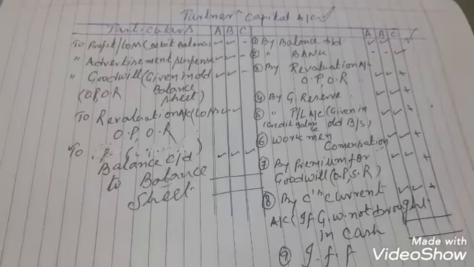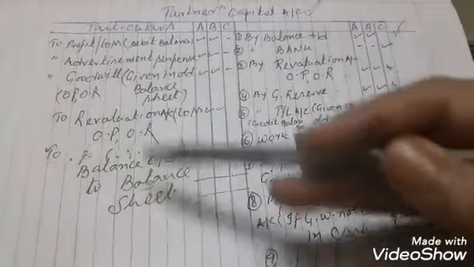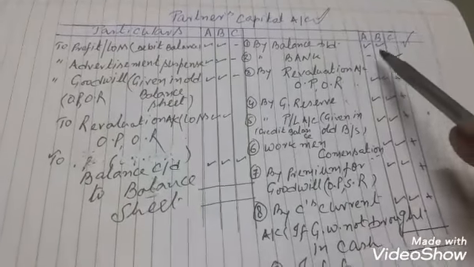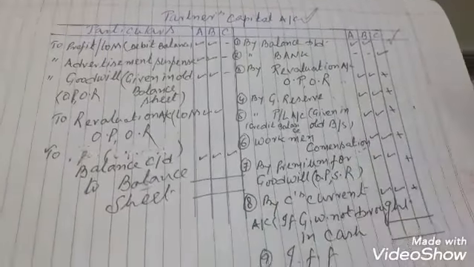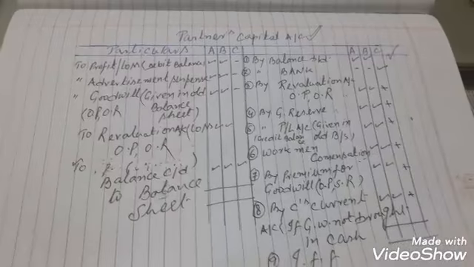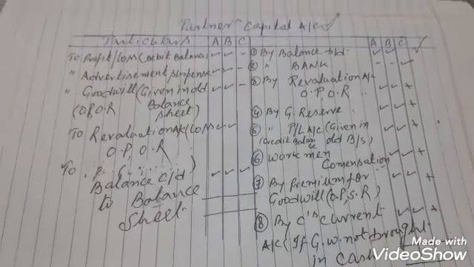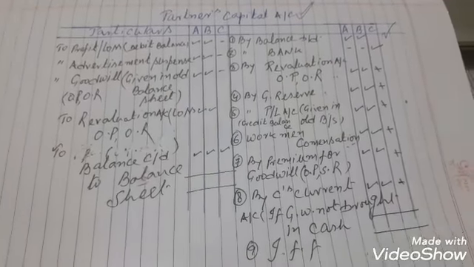So remember, these are the items of the credit side and these are the items of the debit side. Particulars, amount, A, B and C. So children, this is very important. I am telling you very seriously, go to the partner's capital account.